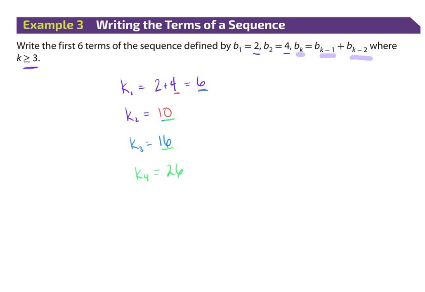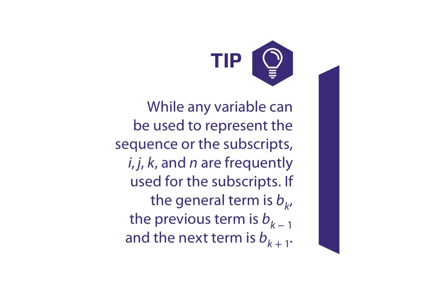So sometimes they give you the formula not explicitly. They give it to you recursive, meaning you're going to have to walk to whatever term they want. Versus explicit, you can go straight to the term they're asking for. Okay? Make sense? All right, so let's look at finding recursive.